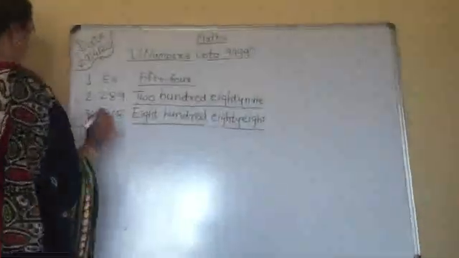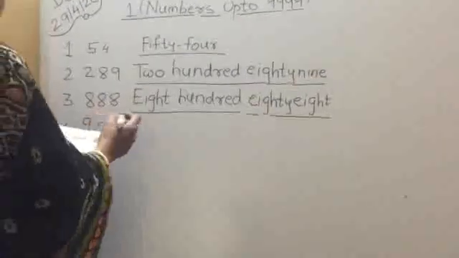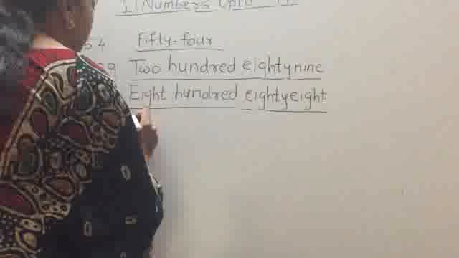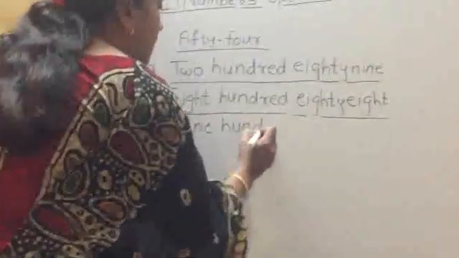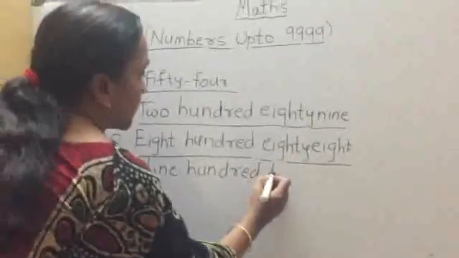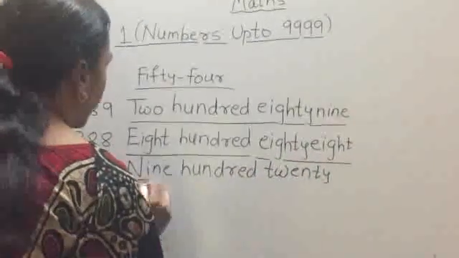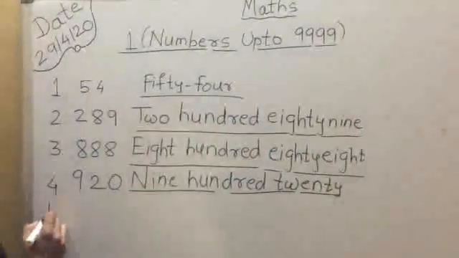Now, the fourth question is 920. So, write down the spelling of 920. So, very simple questions.